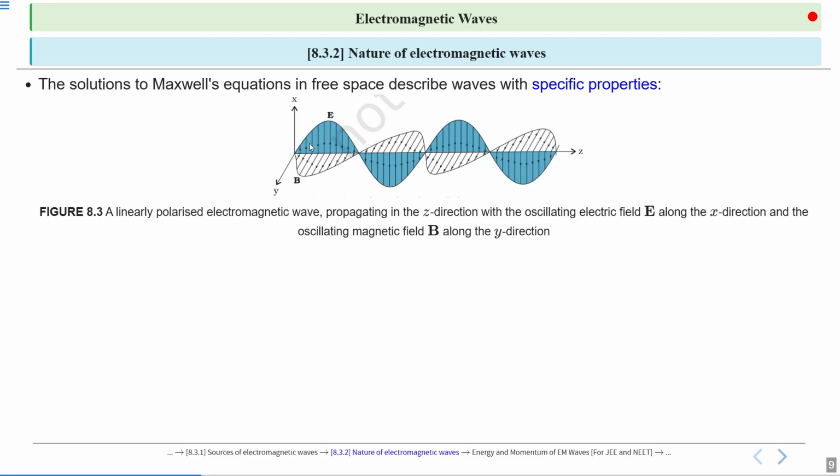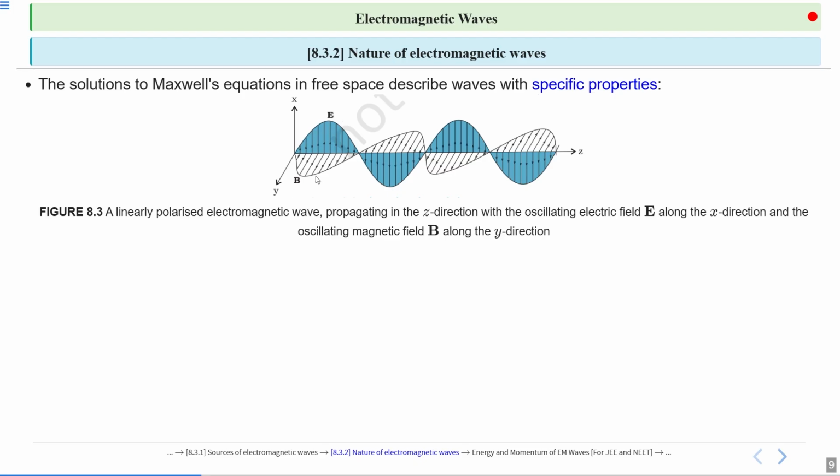So you can see this is the oscillating electric field, and this is the oscillating magnetic field. The oscillation of the magnetic field is in the YZ plane, and the oscillation of the electric field is in the XZ plane.